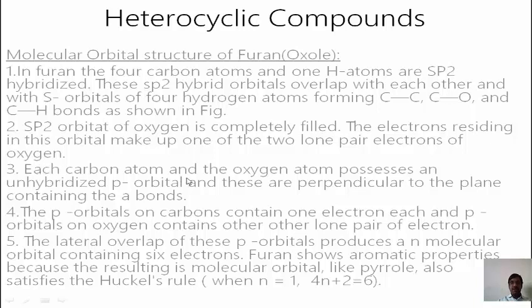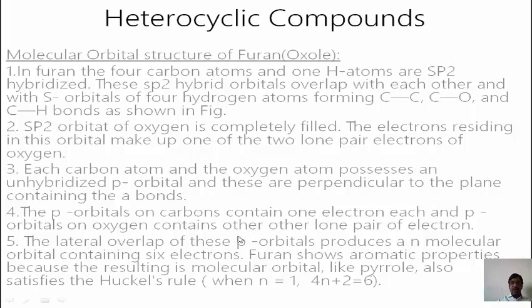Each carbon atom and the oxygen atom possesses an unhybridized p orbital. Each of the 4 carbon atoms possesses one unhybridized pz orbital, and the oxygen atom holds one lone pair. These are perpendicular to the plane containing the bonds. The p orbitals on the carbons contain one electron each, and the p orbital on the oxygen atom contains the other lone pair of electrons, forming the 6 electrons.